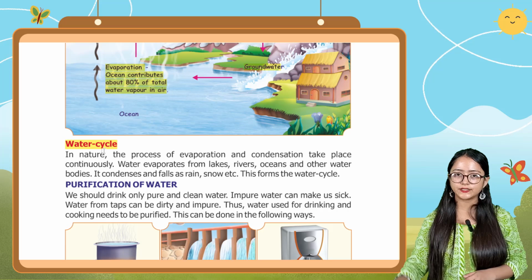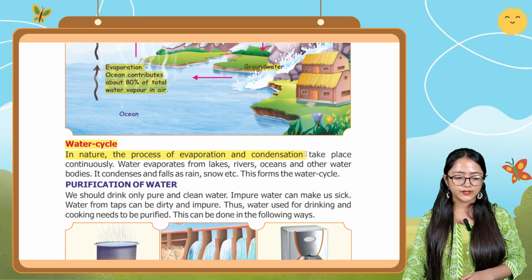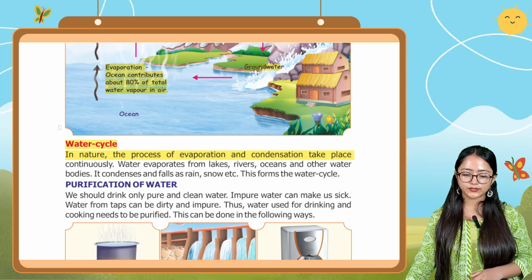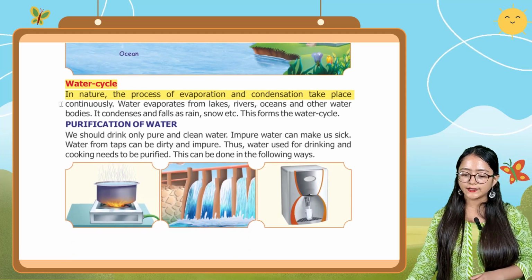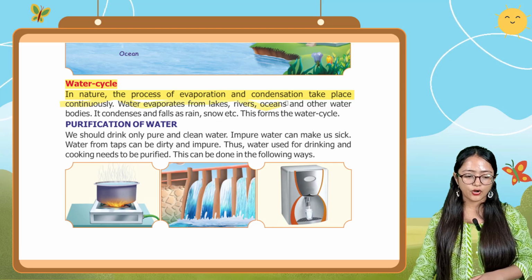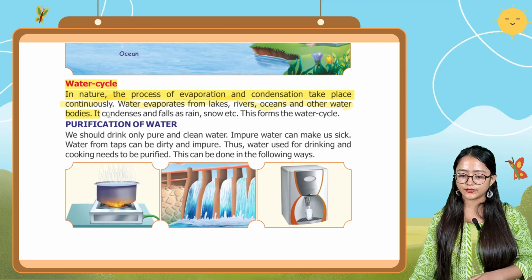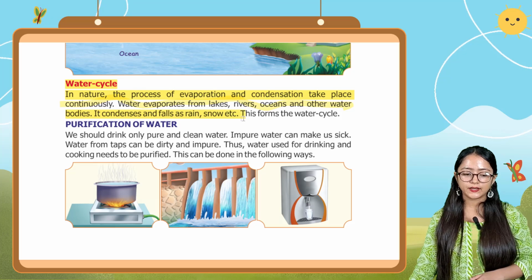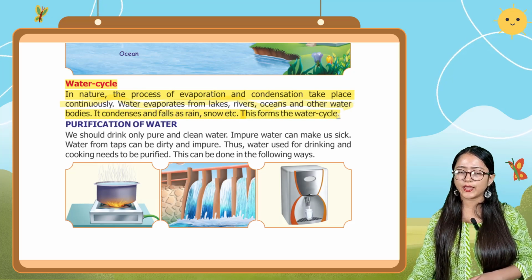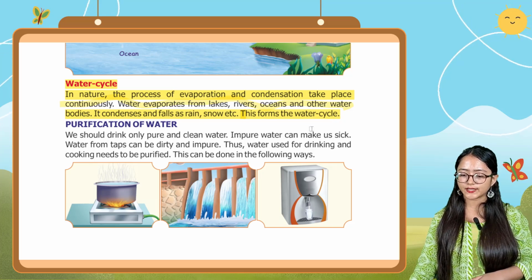Now let us study this water cycle deeply. In nature, the processes of evaporation and condensation take place continuously. Water evaporates from lakes, rivers, oceans, and other water bodies. It condenses and falls as rain, snow, etc. This forms the water cycle.